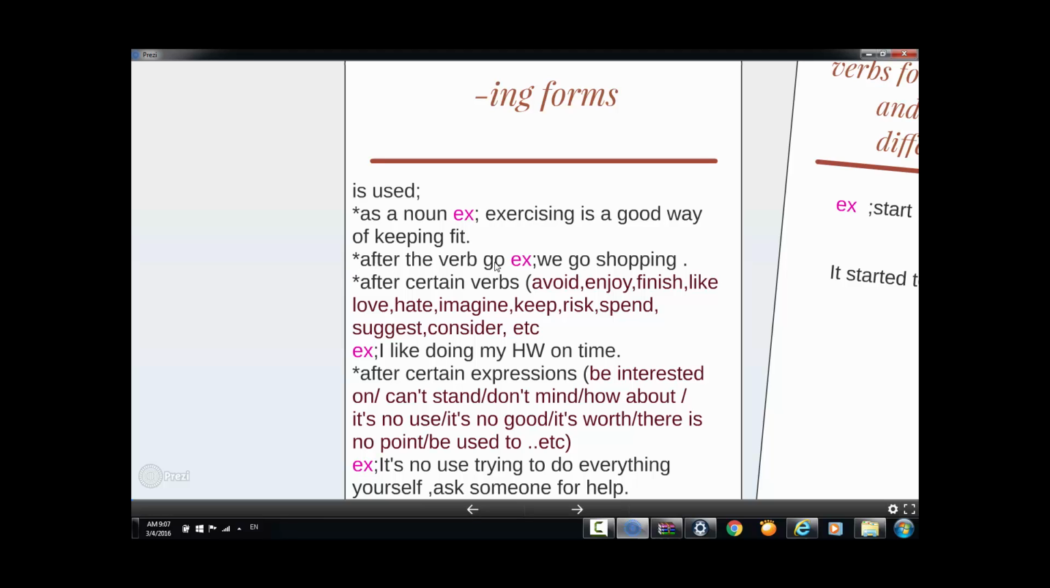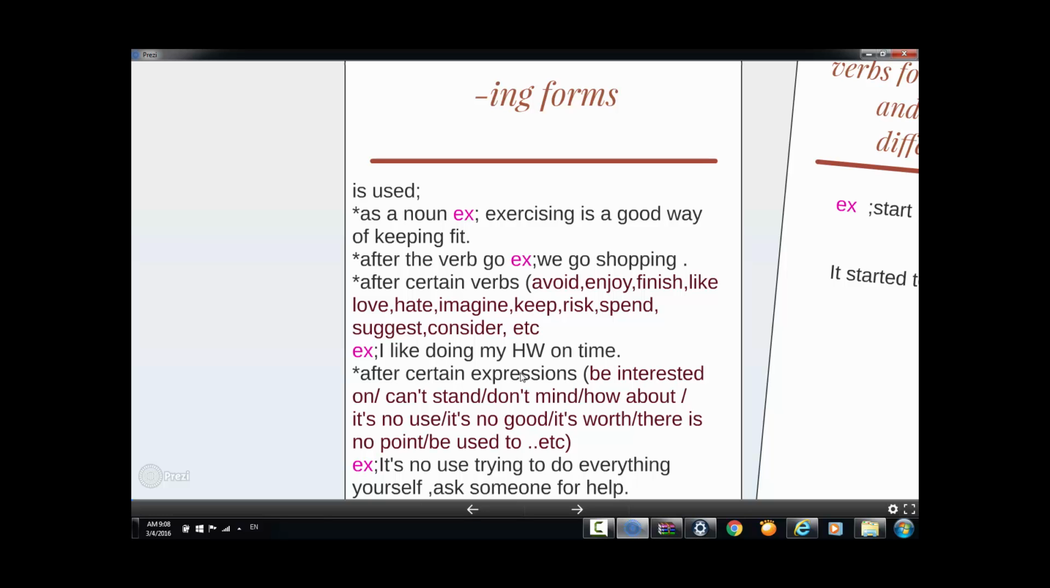Next, after the verb "go." Example: we go shopping, we go swimming. So this is the ing form, and we use it after "go." Also, we use it after certain verbs like avoid, enjoy, finish, like, love, hate, imagine, keep, risk, spend, suggest, consider, etc. We're going to choose "like" here. Example: "I like doing my homework on time." If you notice, I put the ing form after the verb "like."